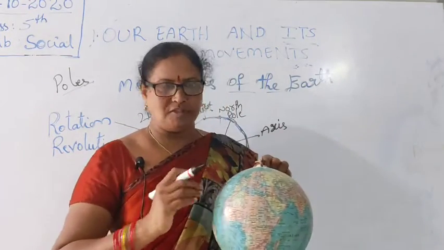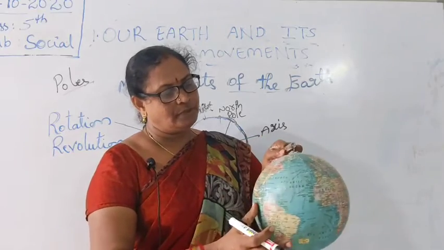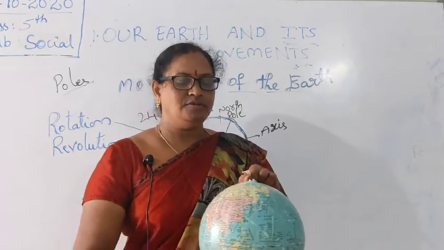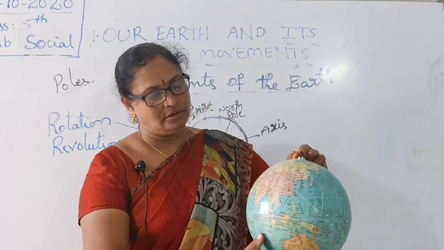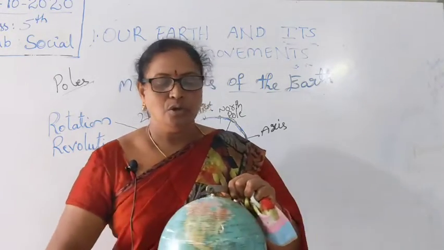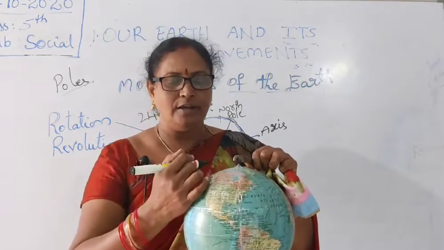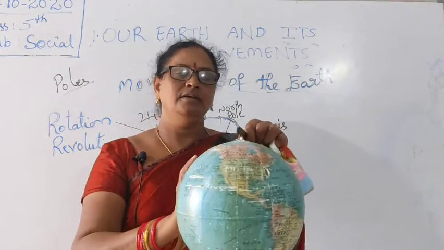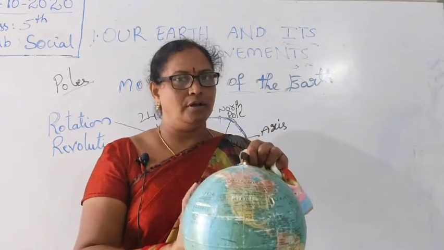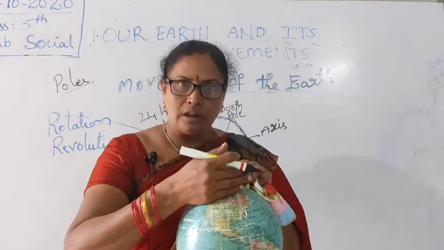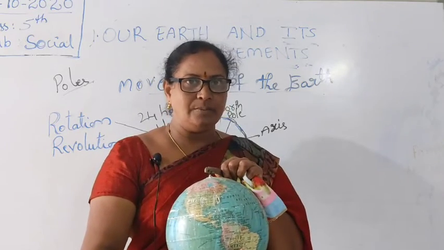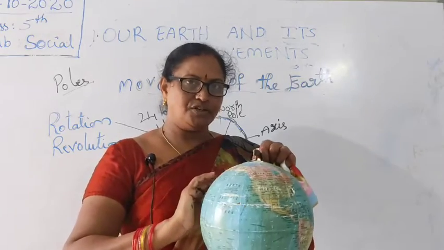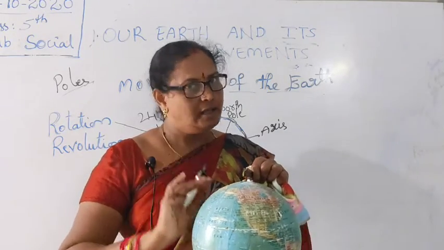Those places are opposite, and while the earth moves, they will again come in front of the sun. Now we are looking at North America and South America. We are not seeing India and Africa. It means North and South America will get daytime. In the opposite direction, India and Africa will get night time.